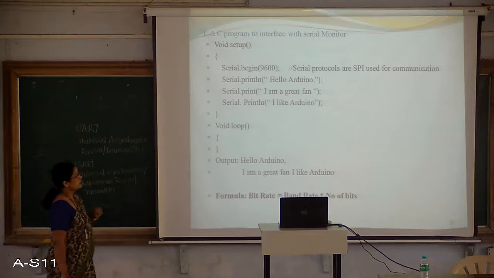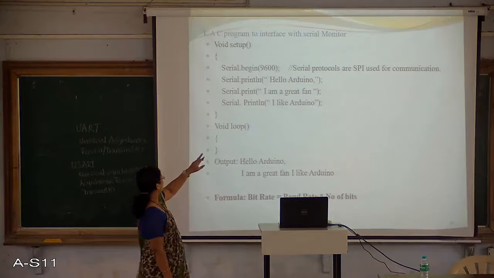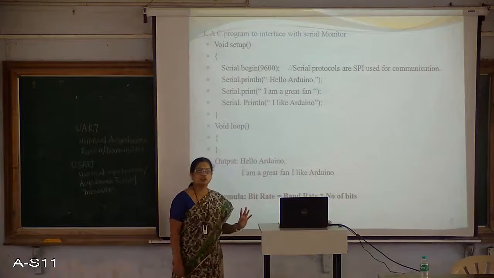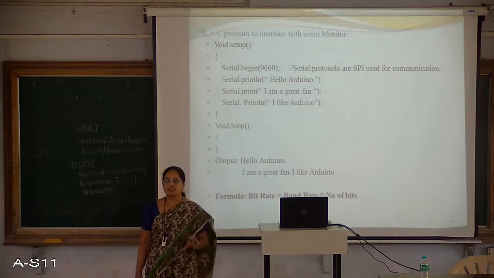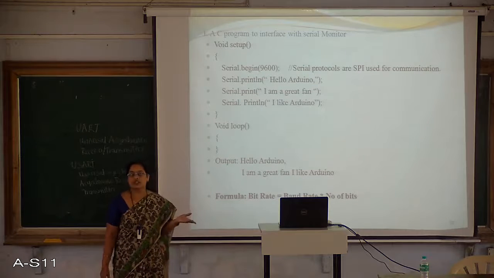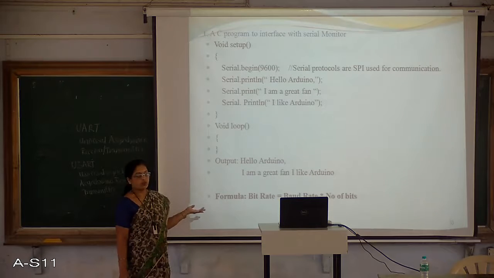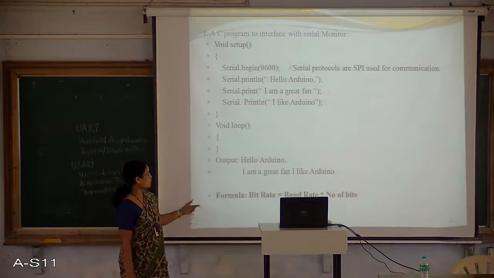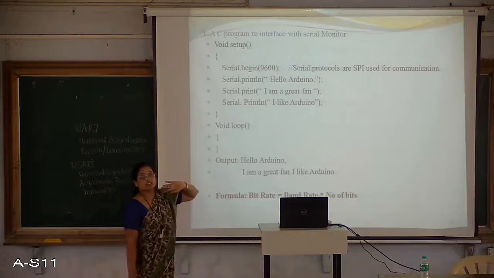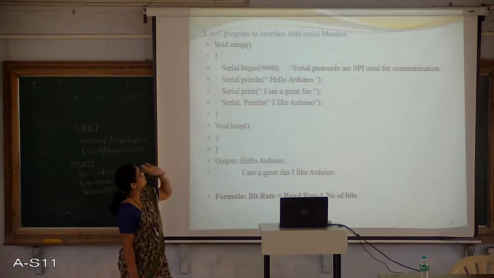Before the communication takes place, you have to make sure about the baud rate, that is, the baud rate has to be selected. The data transmission can happen with different baud rates, but for our Arduino board or microcontroller, we have to select the baud rate as 9600, and this will be initialized with a function called Serial.begin.